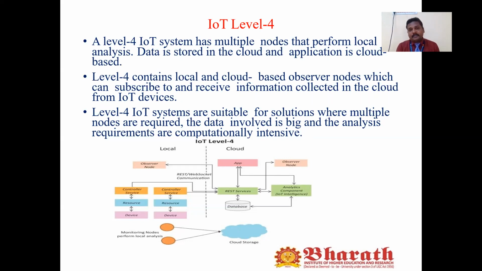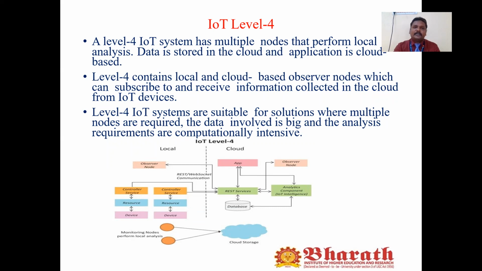Okay, in level 3. Now we are going to see level 4. Level 4 has multiple nodes. Compared with IoT level 1, level 2, and level 3, which are suitable for a single node only, IoT level 4 has multiple nodes. Multiple nodes means multiple devices can be connected. It performs local analysis, and once the data is analyzed, we can store the data in the cloud.